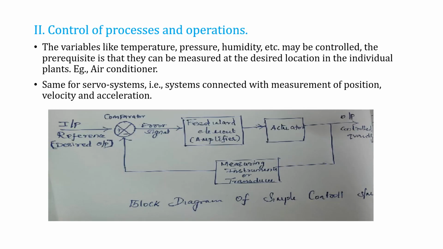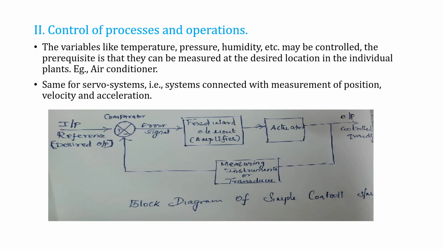Then the second one, control of process and operations. Variables like temperature, pressure, humidity, etc. may be controlled. The prerequisite is that they can be measured at the desired location in the individual plants. For example, air conditioning. So here is the feedback loop for a simple control system. Initially we give the input reference, what we need. Then it goes to the feedback element, amplifier, then actuator.